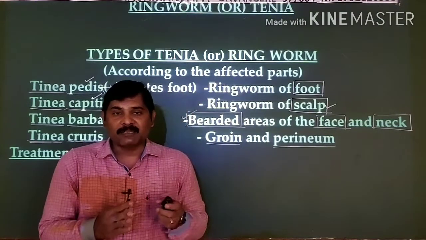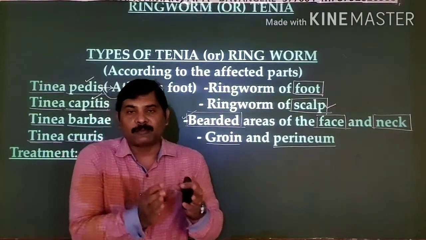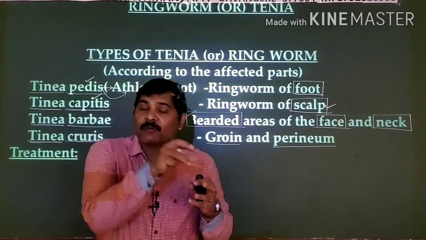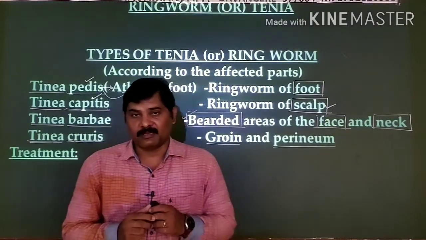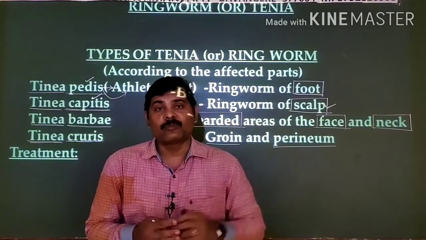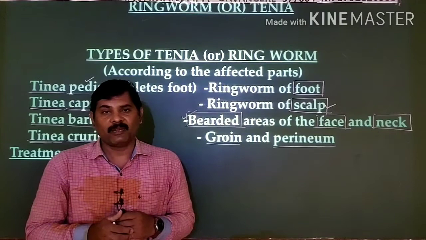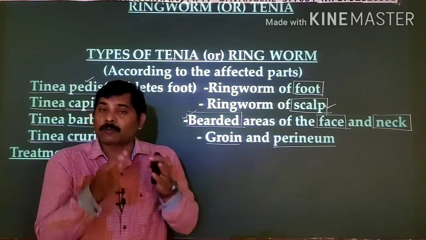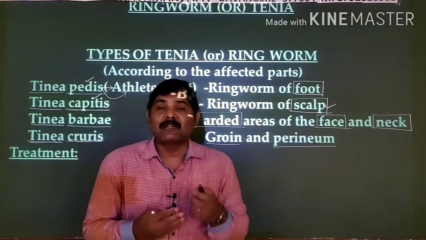Whereas when you notice a person is infected with this ringworm, you had better isolate the person, or else the belongings of the person must be disinfected. They should not be used by any other healthy person. Just like the clothes, the towels and even the combs used by an infected person should not be used by any other healthy person, right? So this helps us in prevention of the disease, the prophylaxis methods of this disease. Then what about the treatment for this?